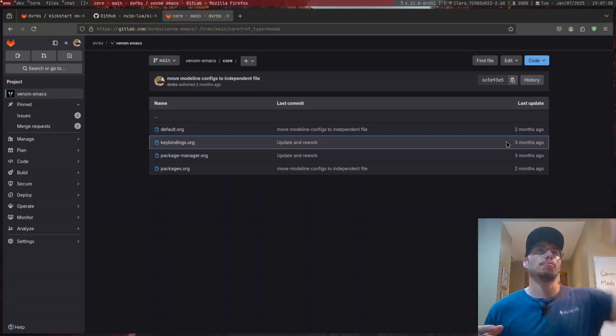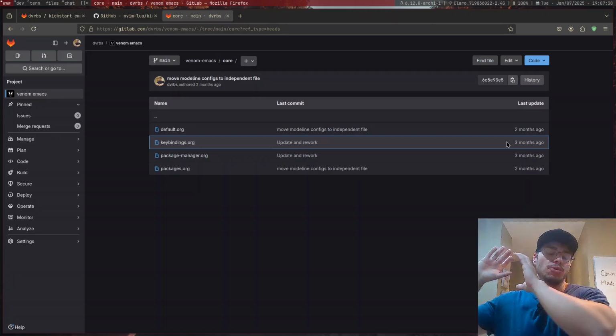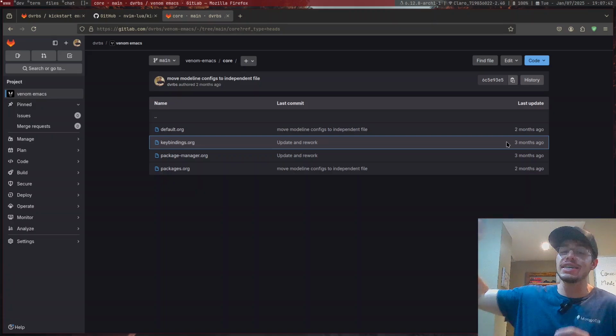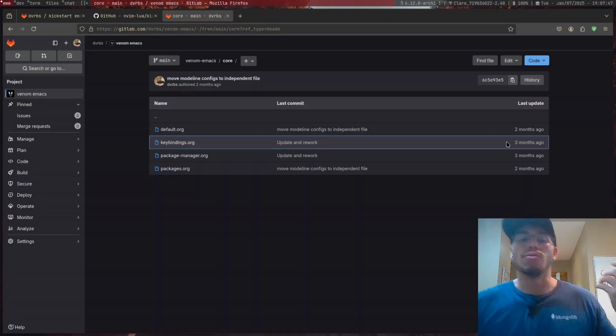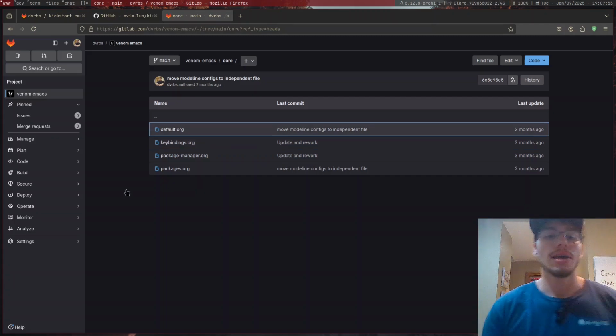What happens is that we have a bunch of appended data, one after the other, and that data will be pasted into a new buffer, the config.el file, which is now just a bunch of Lisp scripts, one on top of the other, which Emacs can do something about. Or better yet, it can actually parse it.